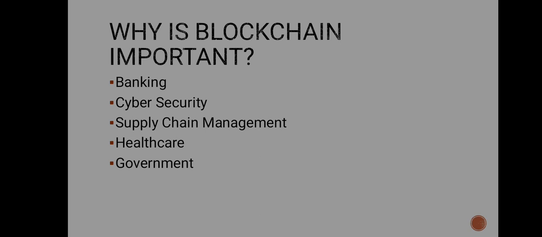Number one is banking. Before blockchain, banking had transfer fees, which can be both expensive and time consuming for people. Also, sending money overseas becomes even more difficult due to exchange rates and other hidden costs. But when blockchain came, it eliminated the need for the middleman.